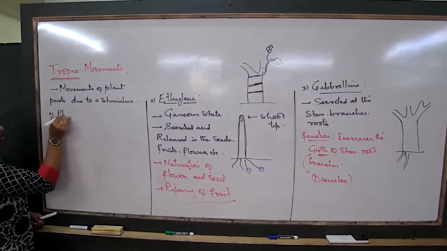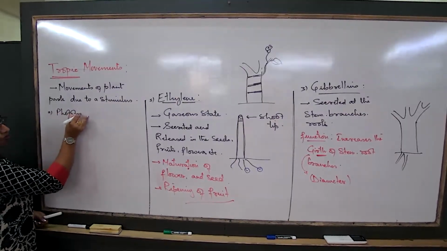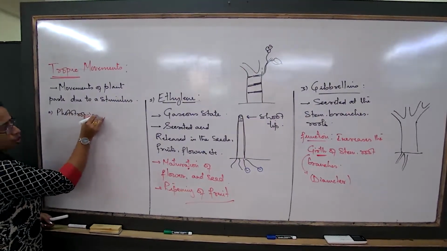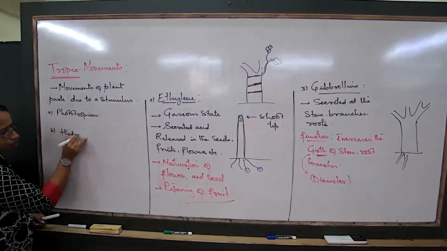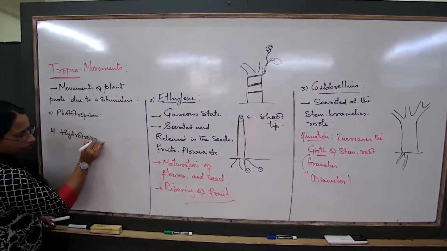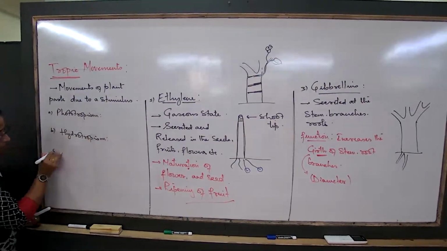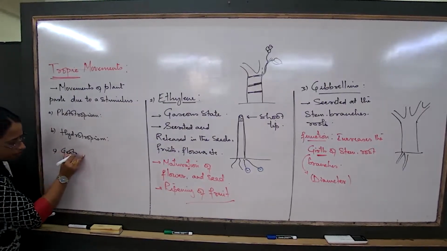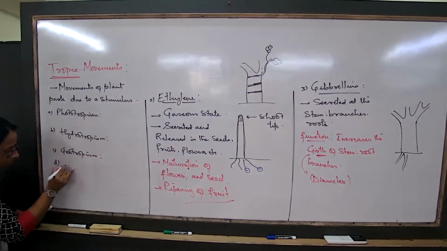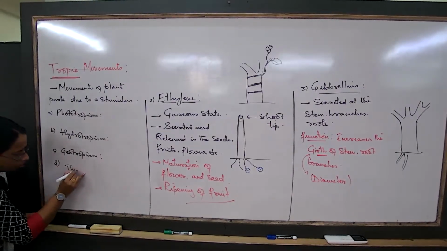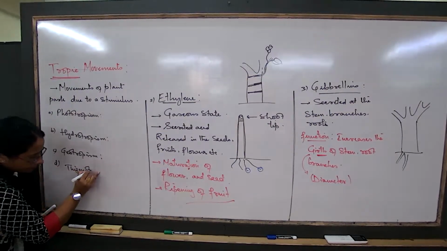The first one is phototropism. The second one is hydrotropism. The third one is geotropism. The fourth one is thigmotropism.